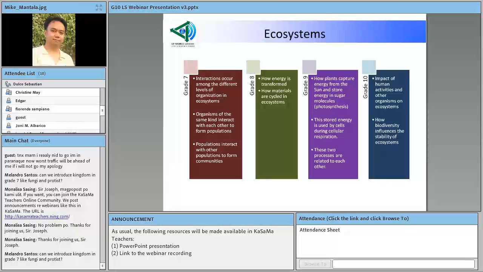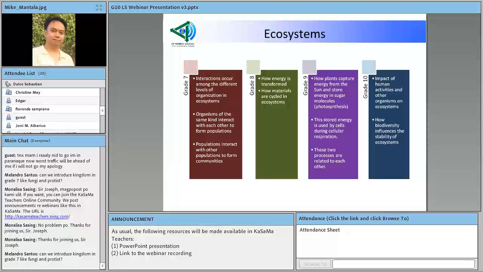Meaning to say, if there is a balanced ecosystem, there will be stability in that ecosystem wherein the organisms are provided with more resources for their needs like food, for their survival.